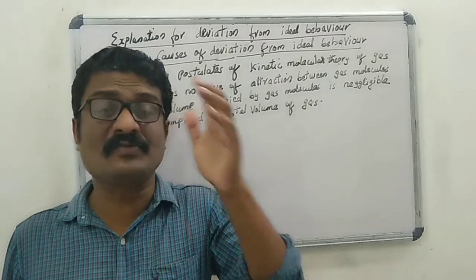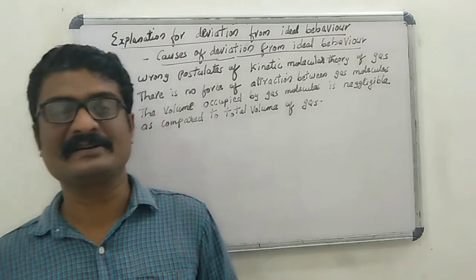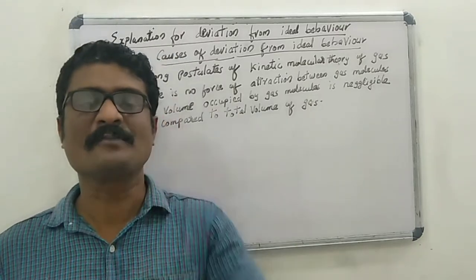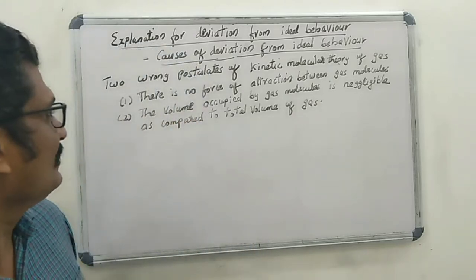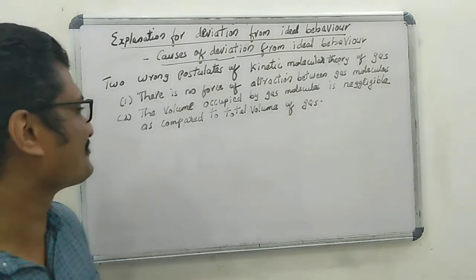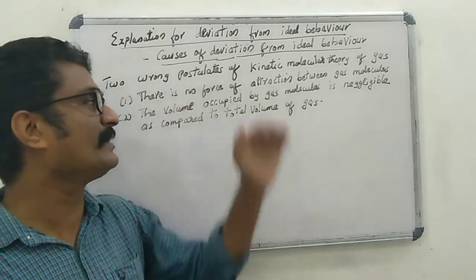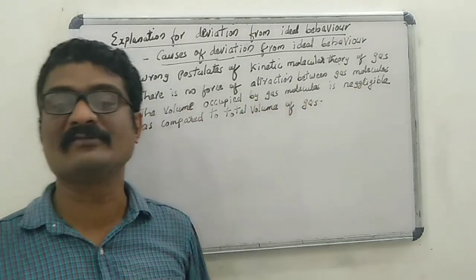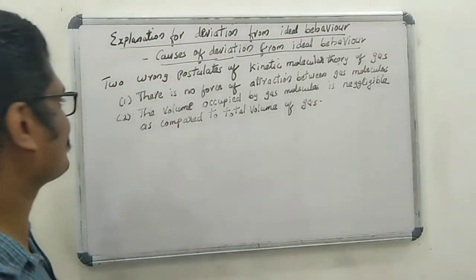The causes of deviation of real gases from ideal behavior can be explained on the basis of two wrong postulates of the kinetic molecular theory of gas. The first postulate is that there is no force of attraction between gas molecules. The second postulate is that the volume occupied by gas molecules is negligible compared to the total volume of the gas.